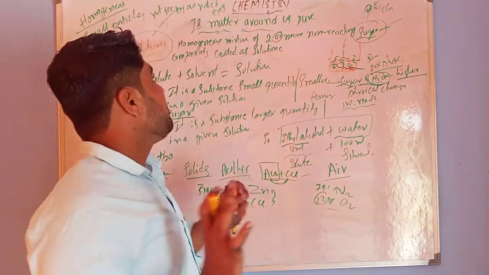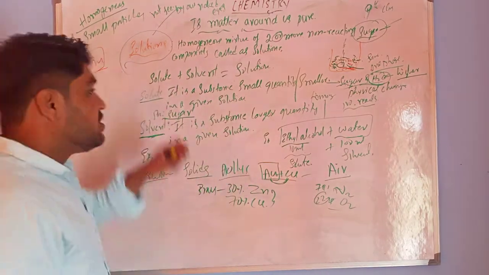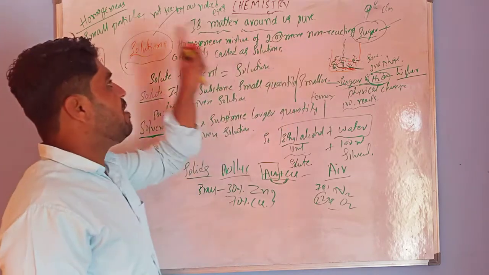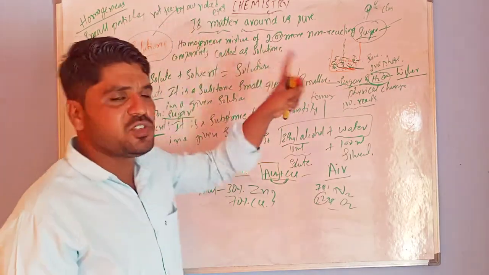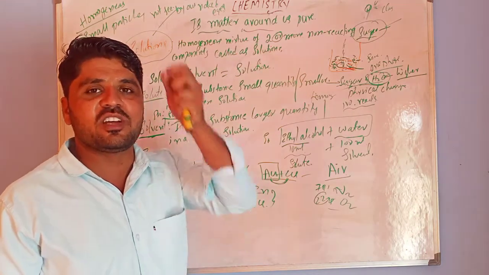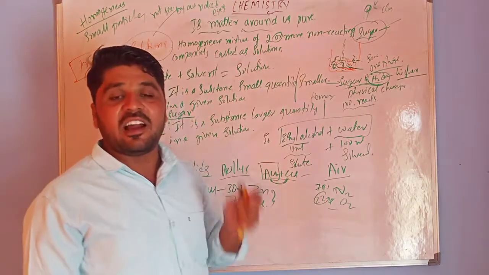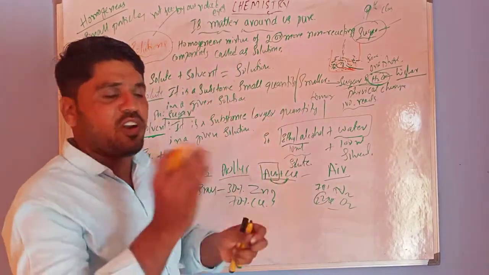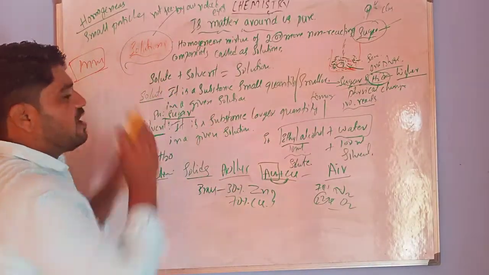So once again I repeat the very important concept, that is solutions. Solutions are homogeneous mixtures of two or more non-reacting components. Homogeneous means uniform concentration throughout the mixture. Non-reacting means there is no reaction between the components, only physical change. The next thing is solute and solvent.